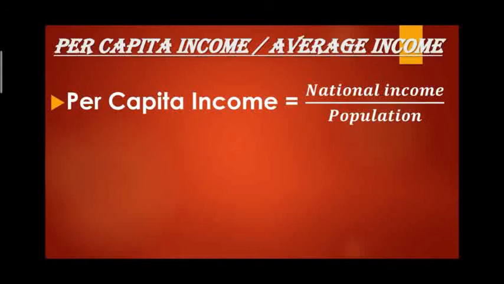As per the World Bank, countries with a per capita income of US dollar 12056 per annum and above are called rich countries, and countries with a per capita income of US dollar 955 per annum or less are called low income countries. Now, where does India come?